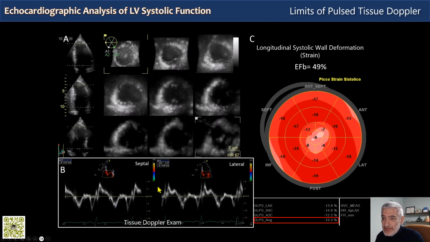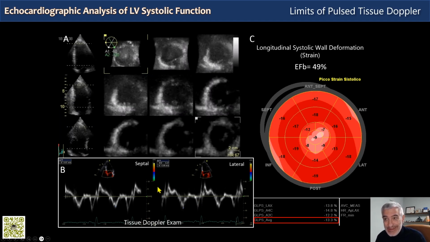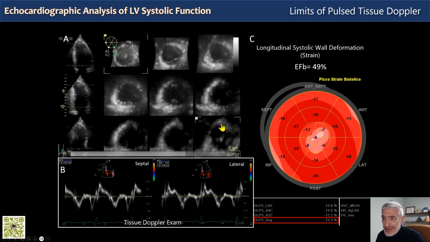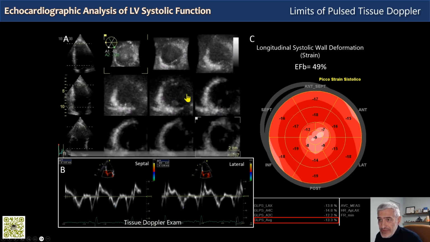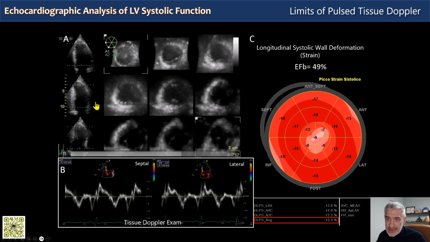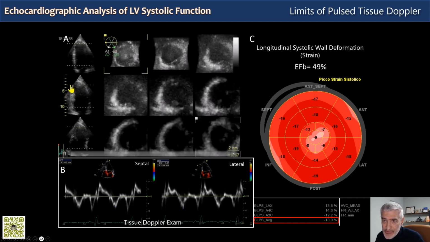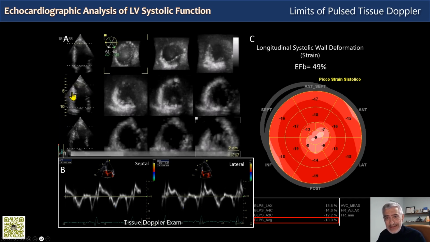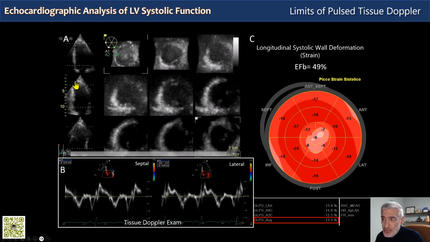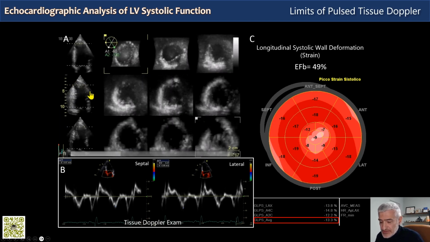So technically the tissue Doppler was measured correctly, but since it prioritizes the function of the base to mid of the ventricle, I cannot really read if there is a segmental problem mid to apex as in this patient.